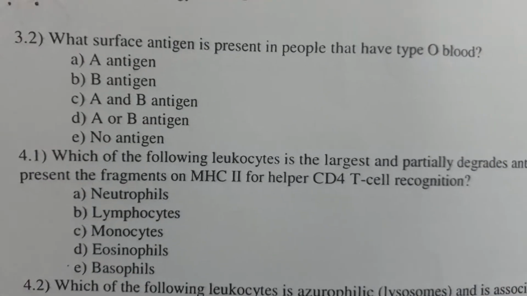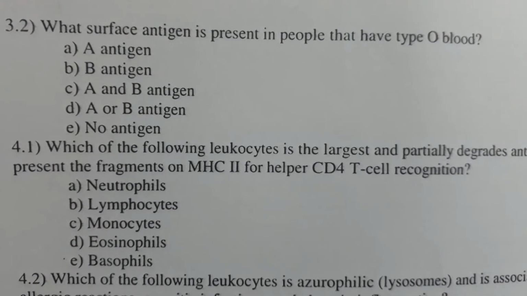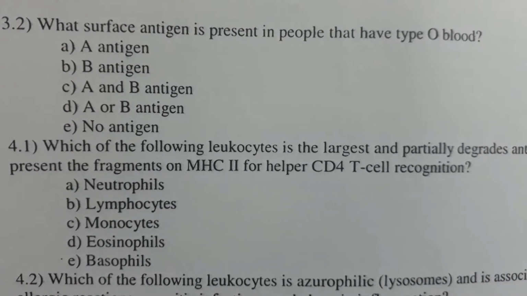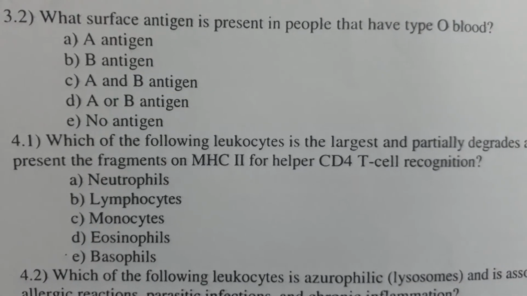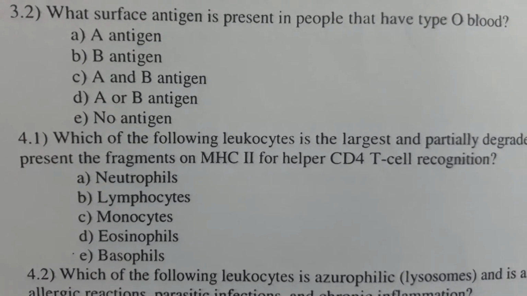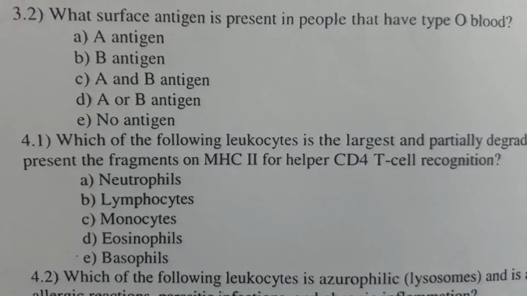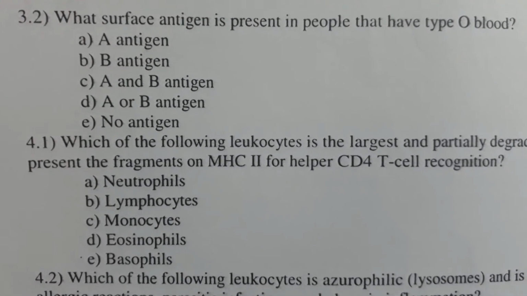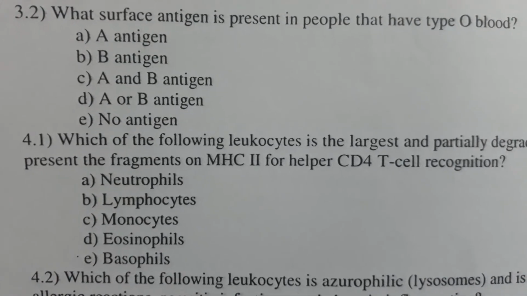Next question is, what surface antigen is present in people that have type O blood? Option A, A antigen. Option B, B antigen. Option C, A and B antigen. Option D, A or B antigen. Option E, no antigen. The answer is option E, no antigen.